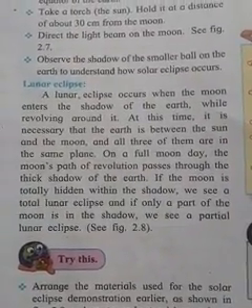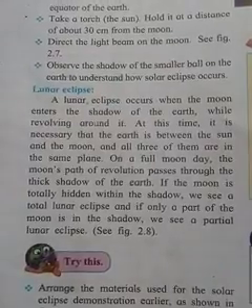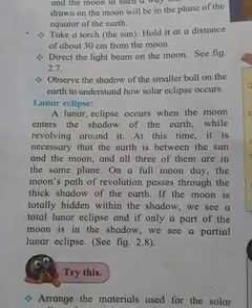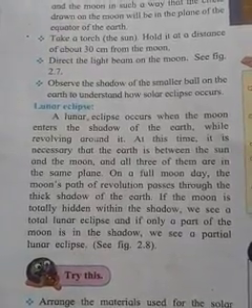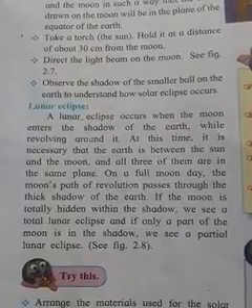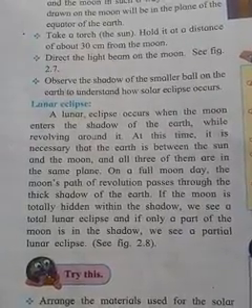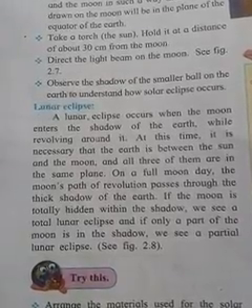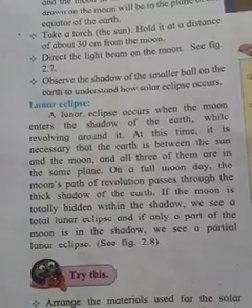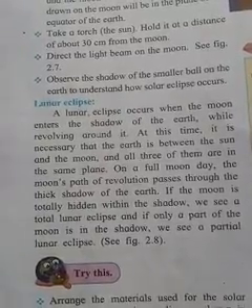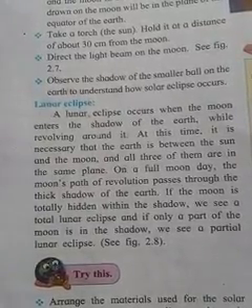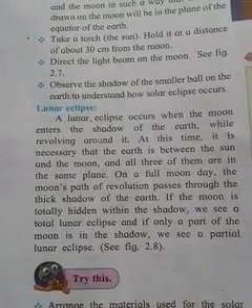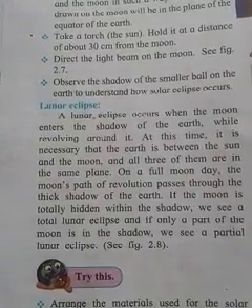A lunar eclipse occurs when the moon enters the shadow of the earth while revolving around it. At this time, it is necessary that the earth is between the sun and the moon, and all three of them are in the same plane. On full moon day, the moon's path of revolution passes through the thick shadow of the earth. If the moon is totally hidden within the shadow, we see a total lunar eclipse, and if only part of the moon is in the shadow, we see a partial lunar eclipse.